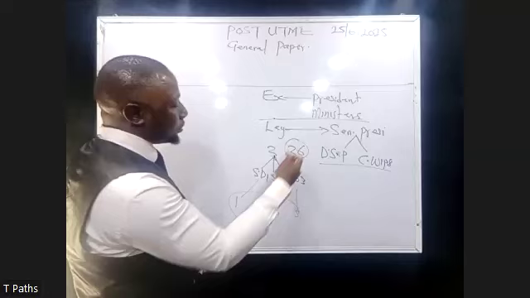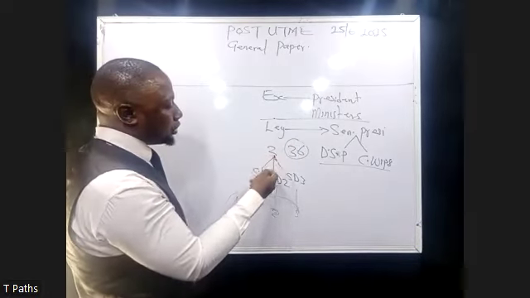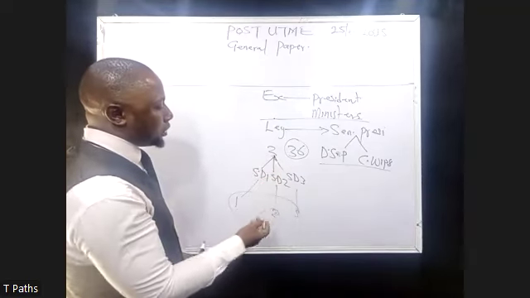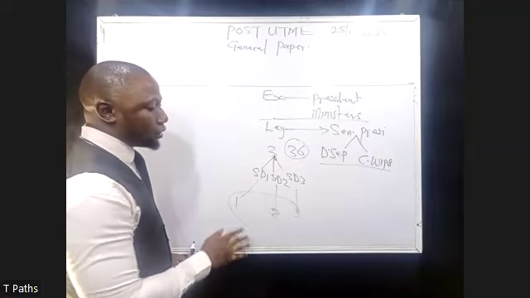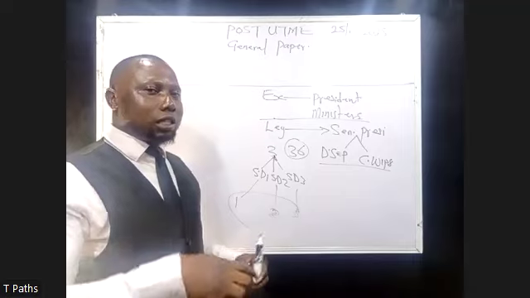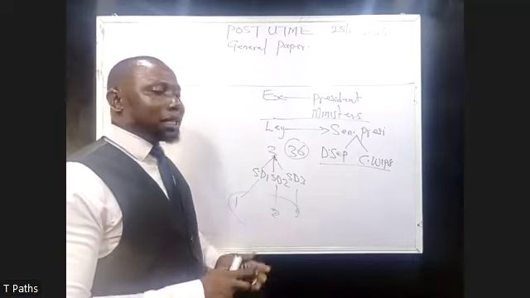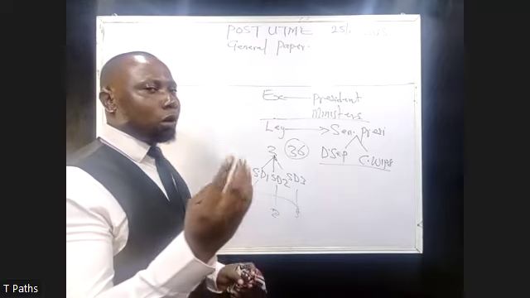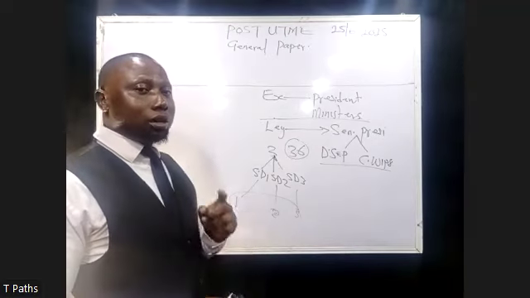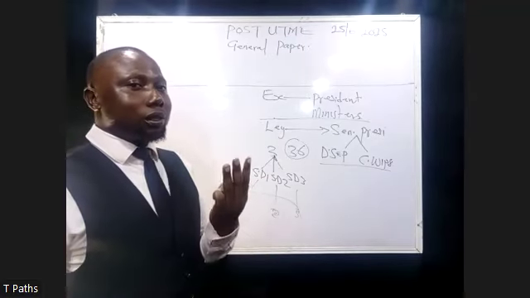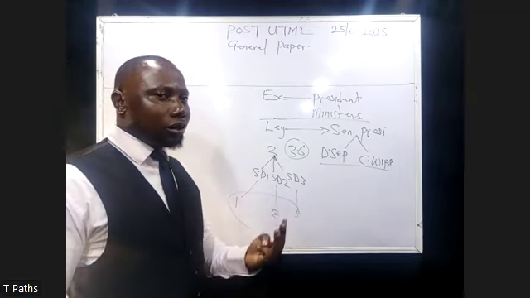In each of the senatorial districts, a senator is expected to come out to represent the district. So in Lagos State, we have three senatorial districts and three senators. In Oyo State, we have three senators.